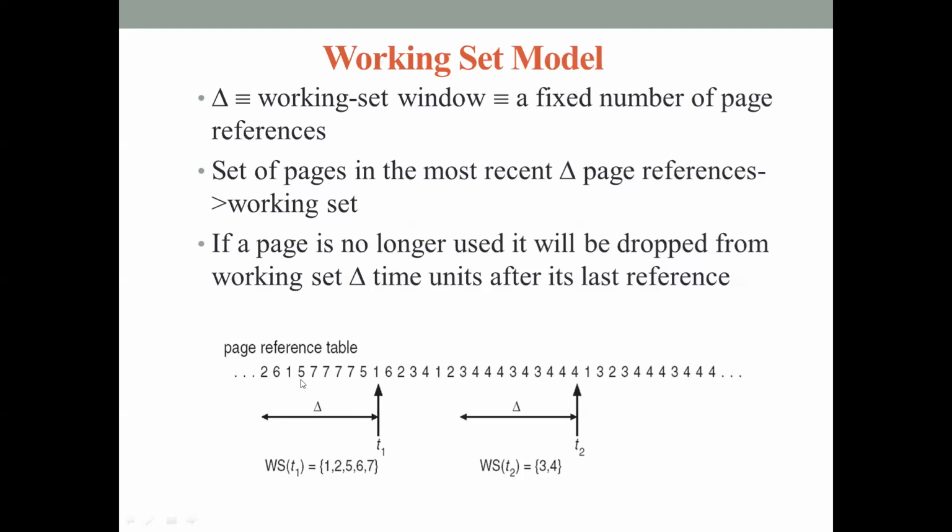So here I'm examining these 10 page references. What are the pages which are used frequently? 1, 2, 5, 6 and 7. So that is the working set at time t1. WS of t1, the working set at time t1, consists of the pages 1, 2, 5, 6 and 7. Note that here the working set parameter delta is 10, which means I'm examining the most recent 10 page references.